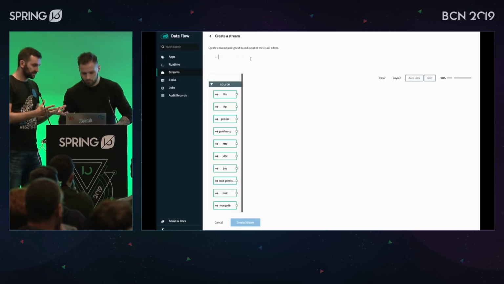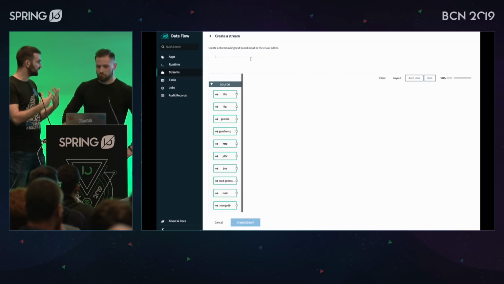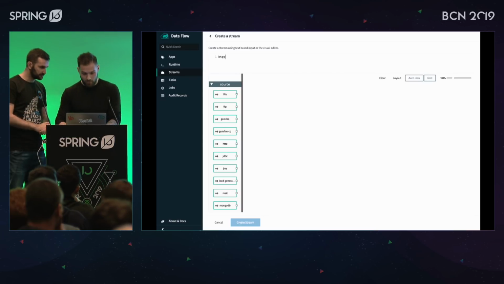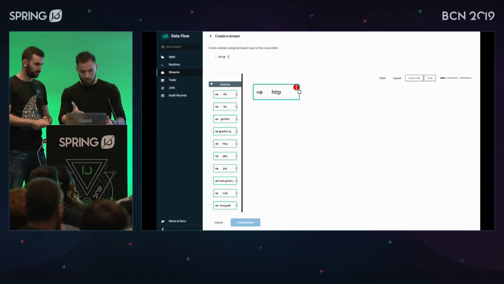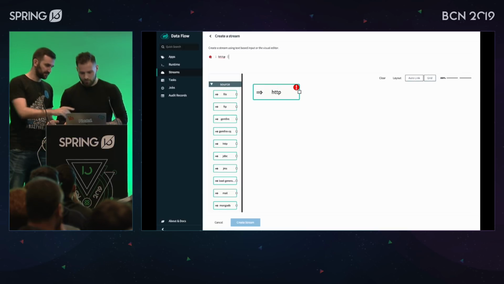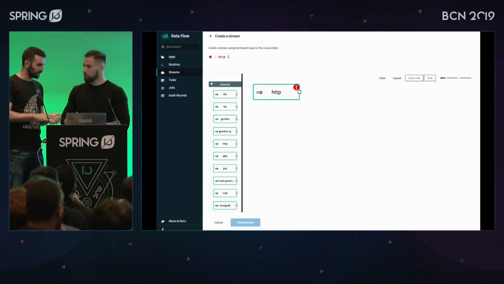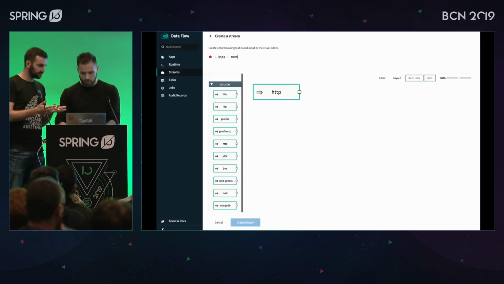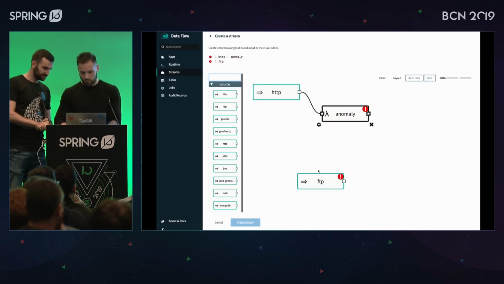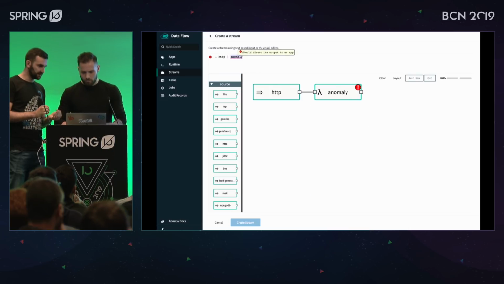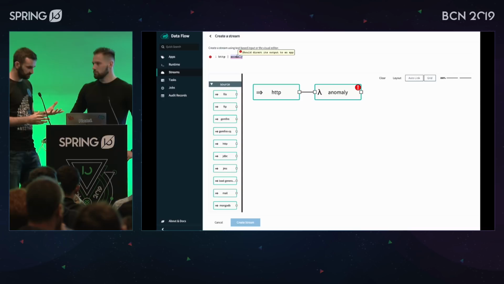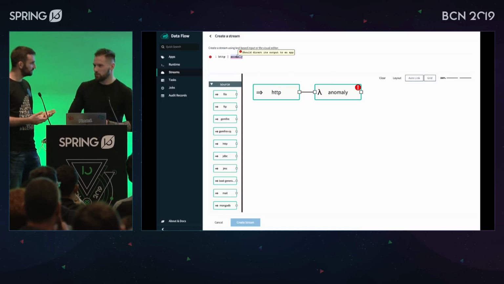Let's say that a message comes in from HTTP, like somebody sends a post. All right, let's request. Try HTTP. Oh yeah, there is. This is nice. Can you drag and drop the next one? What's the next one? We would put, for example, this anomaly detector. Okay, so we can compose that, right? But actually, the anomaly detector is a filter, right? So maybe we can use a filter.